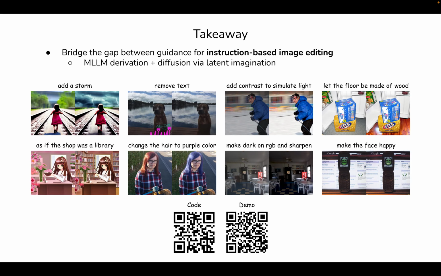In summary, we introduce MGIE to bridge the gap in guidance for instruction-based image editing. MGIE contains the MLLM to derive concise expressive instruction, and the diffusion model then performs editing via the latent imagination. We show that MGIE can support various applications, including Photoshop-style modification, global optimization, and local manipulation. We have open sourced our code with a Hugging Face demo. Everyone is welcome to give it a try.